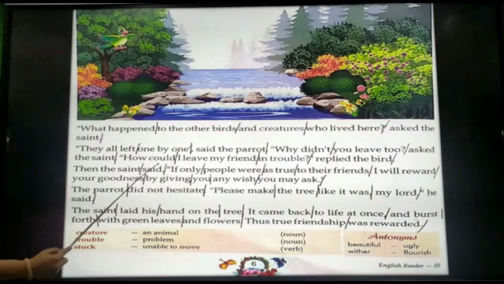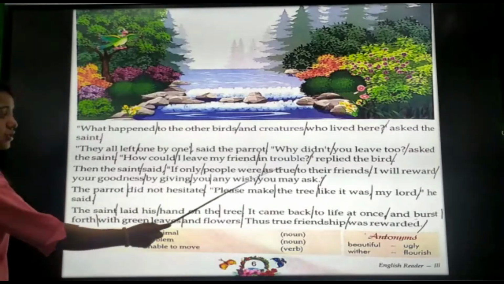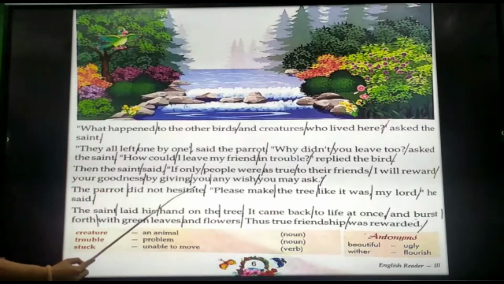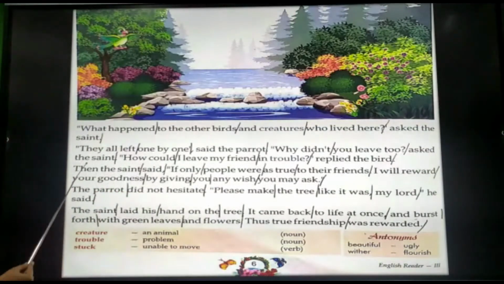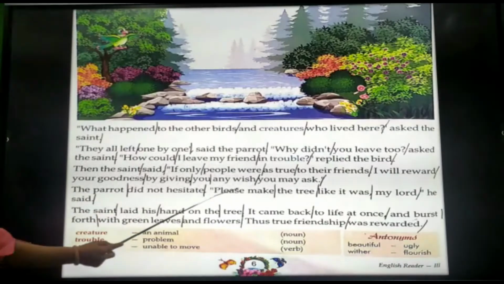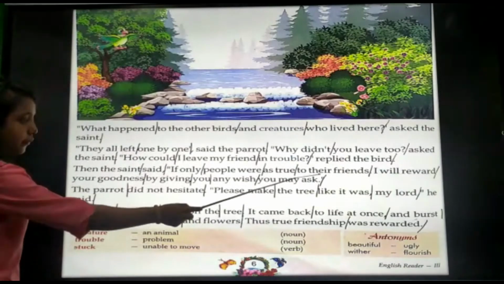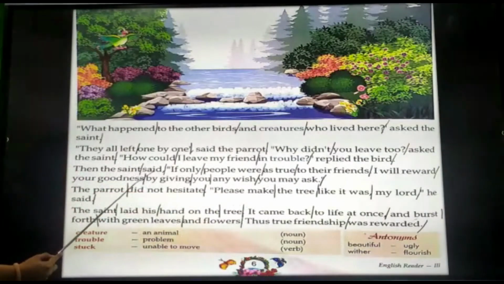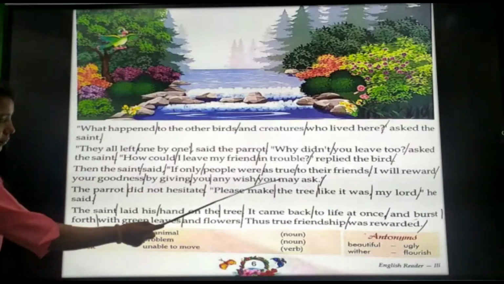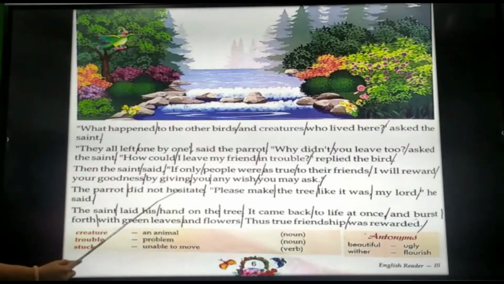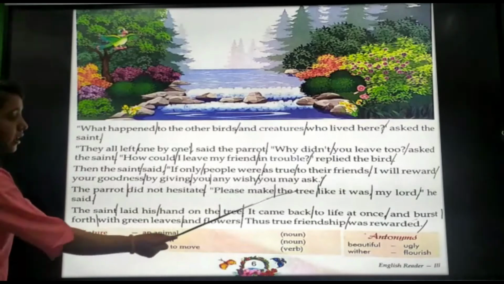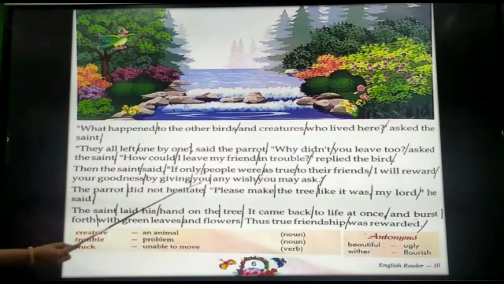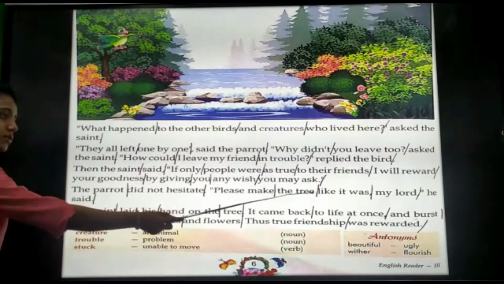Then the saint said, if only people were as true to their friends, I will reward your goodness by giving you any wish you may ask. If other people were like you, true to their friends and not leaving them in trouble, then I would reward your goodness, so you can ask for any wish. The parrot did not hesitate. Please make the tree like it was, my lord, he said.